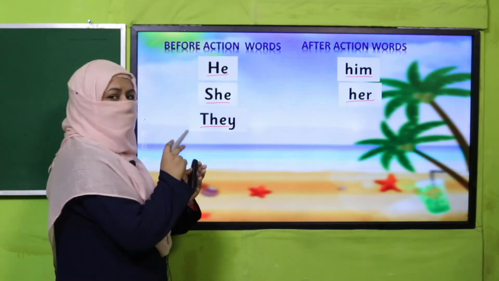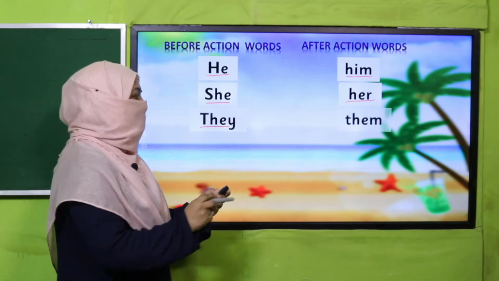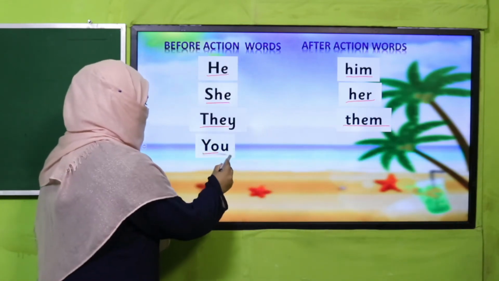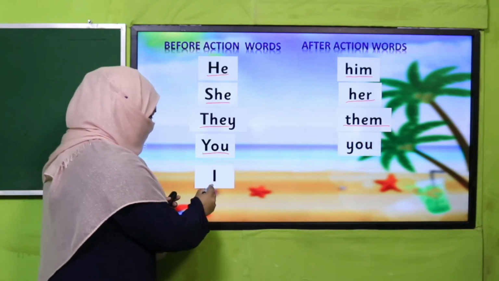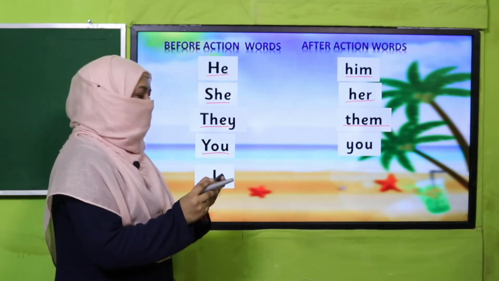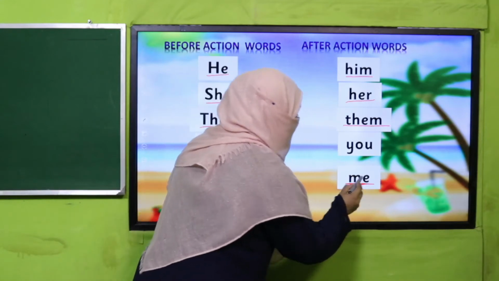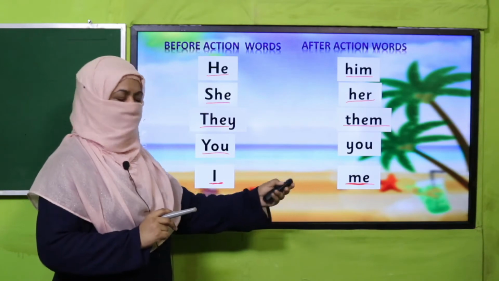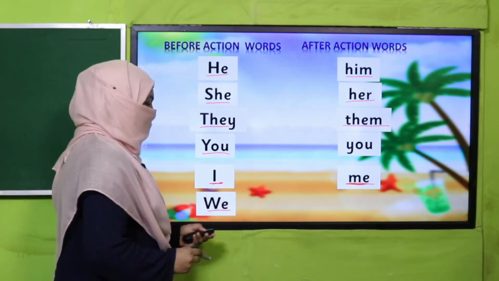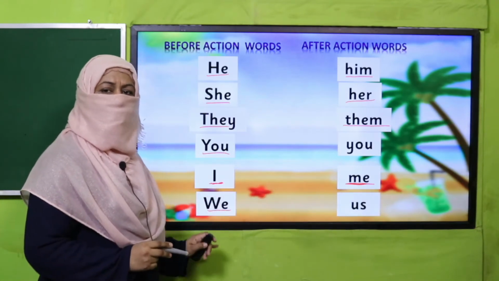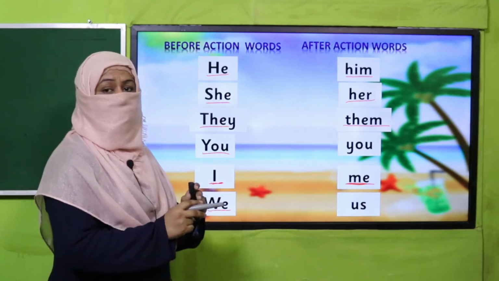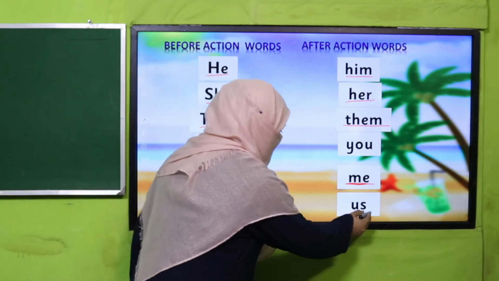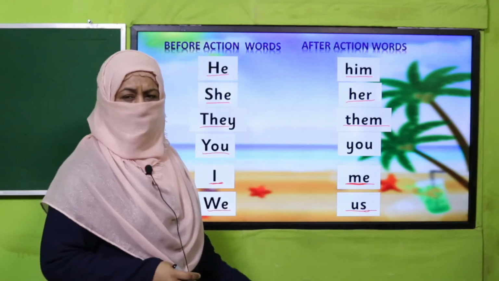They will be replaced with them if it comes after an action word. You remains you, and I will be converted into me, which means we use me as the substitution word if I is coming after an action word. We and us: we is the substitution word when it is coming before an action word, and us is the substitution word when it is coming after an action word. Are you clear?